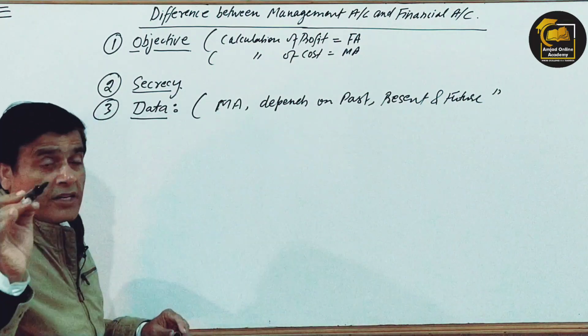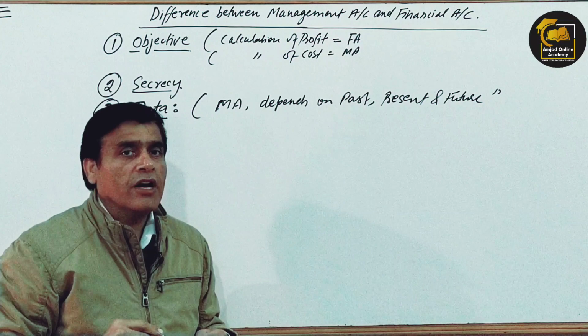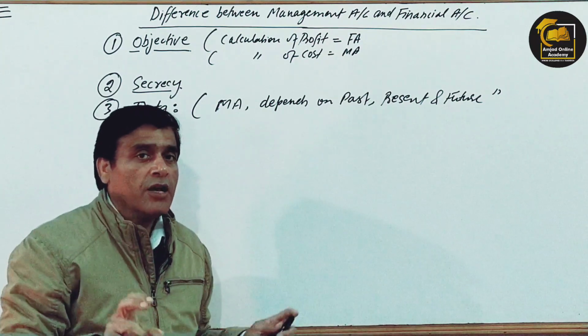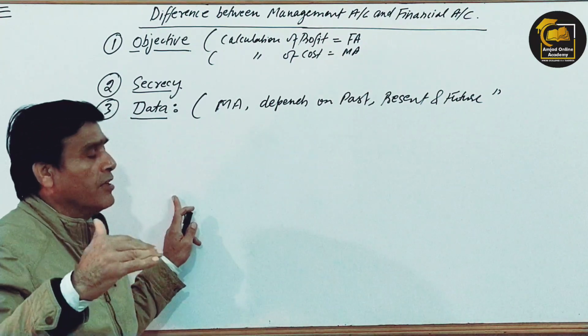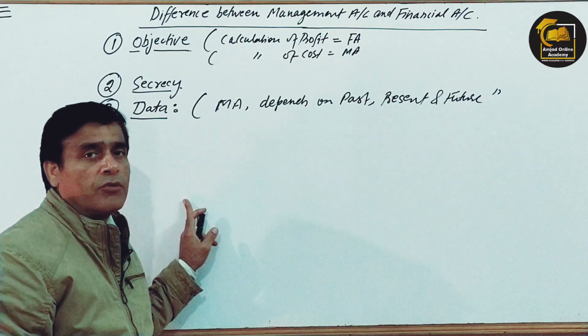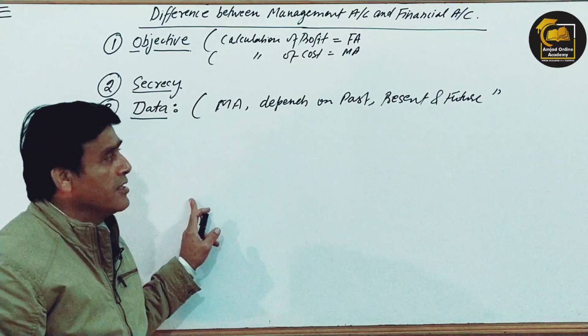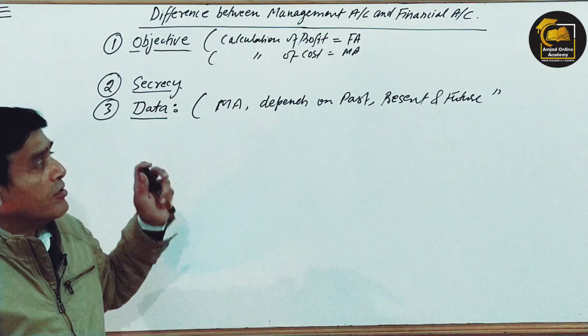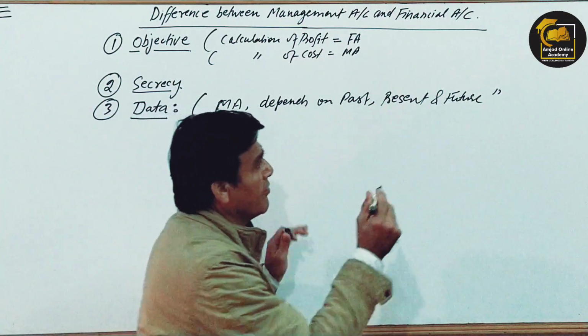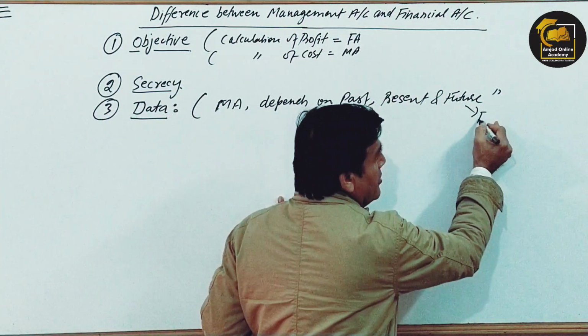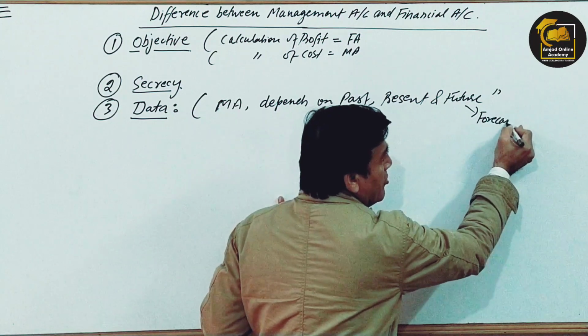So it's a very great difference. You have to understand here, you have to focus here. However, you will see when we solve a lot of questions on management accounting, how the future here means the future forecasting. It here means the forecasting.